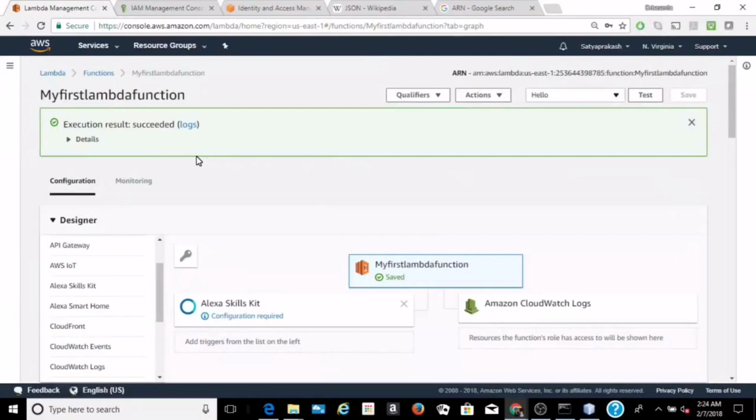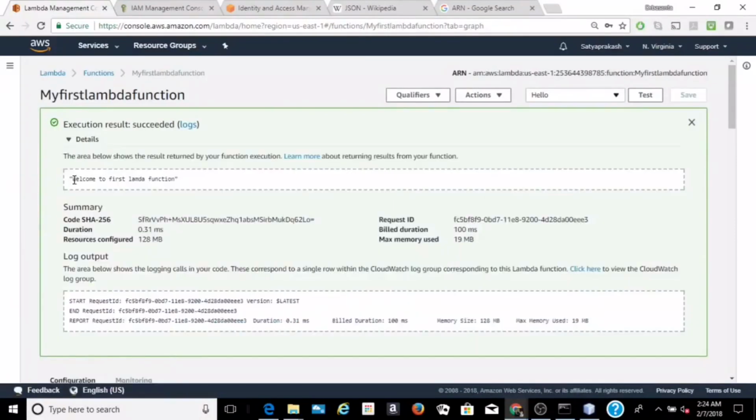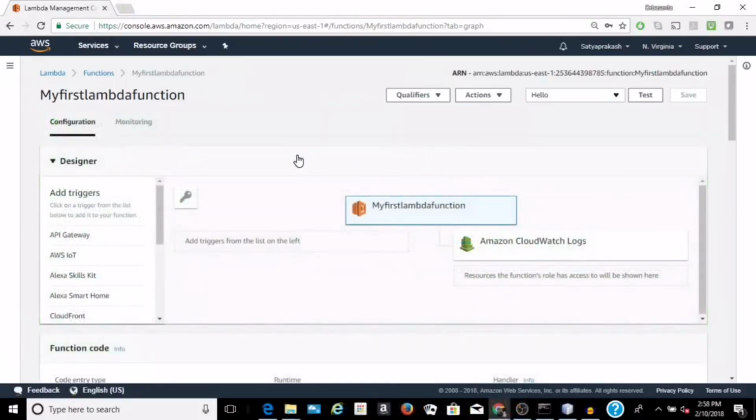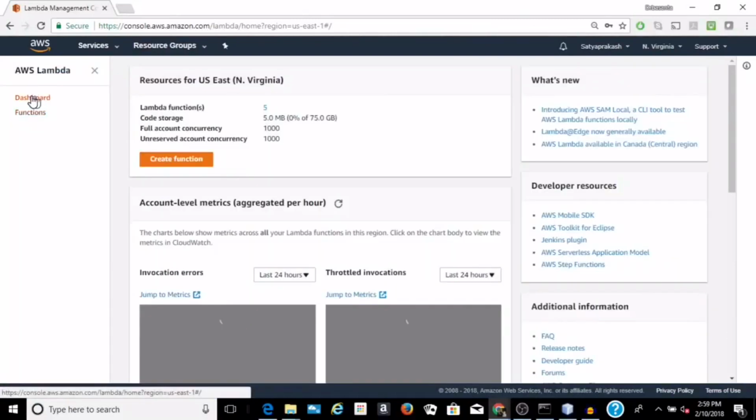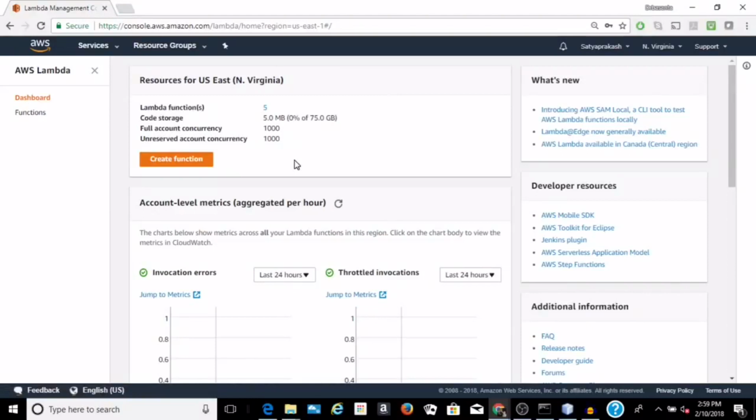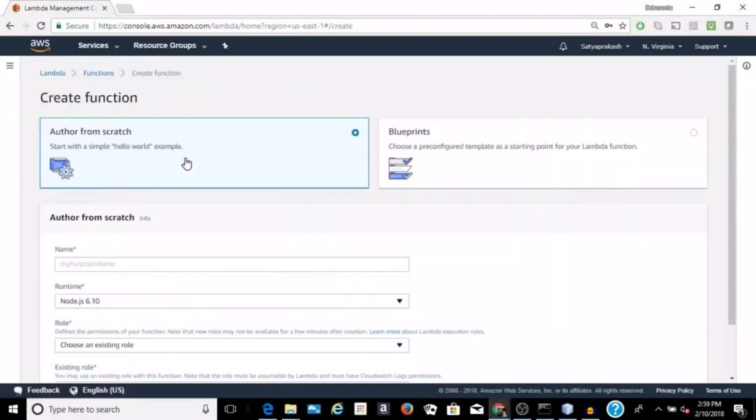Now we can see the function executed successfully. Click on details. See the output of the function, the total billed duration, and the maximum memory used. Now we know how to create a function from scratch. Let's go and see how we can create a function from a template. Click on dashboard, click on create function, and click on blueprints.